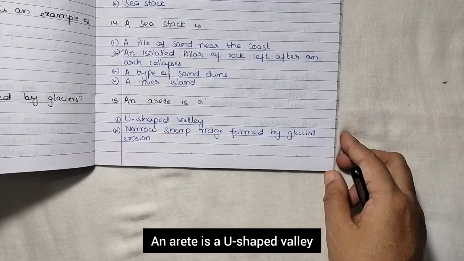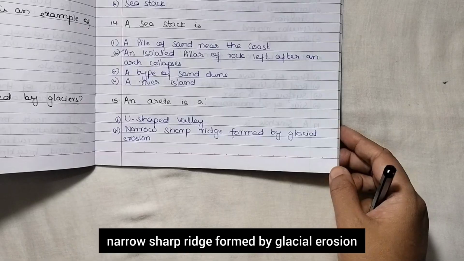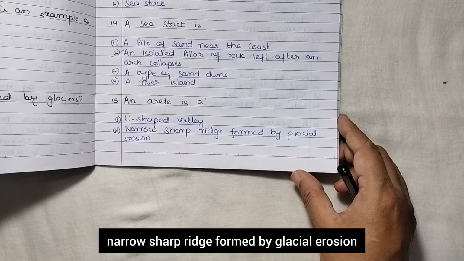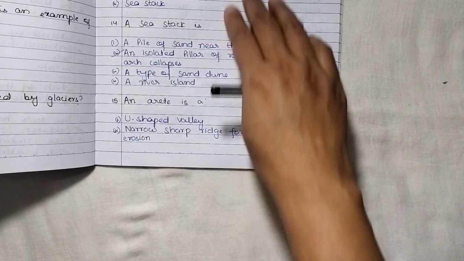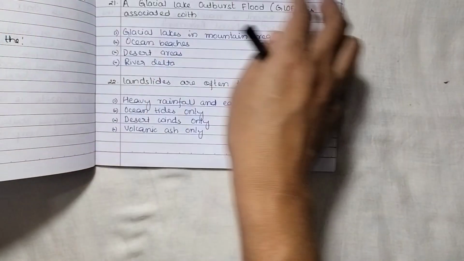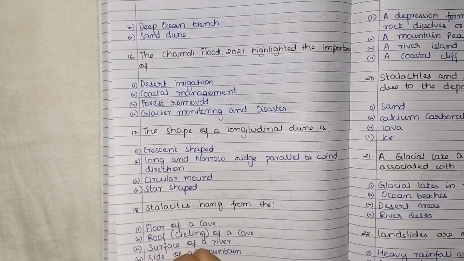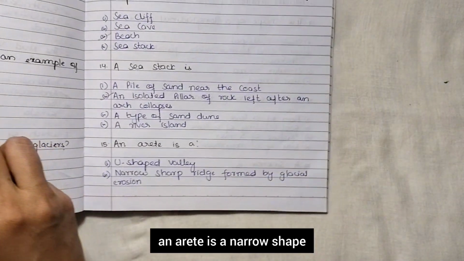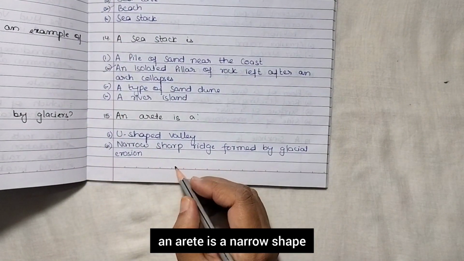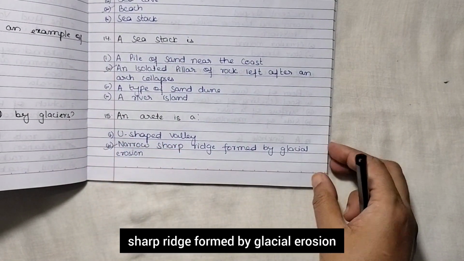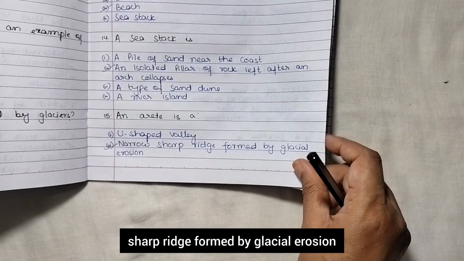An arête is a U-shaped valley, narrow sharp ridge formed by glacial erosion, deep ocean trench, sand dunes. So an arête is a narrow, sharp ridge formed by glacial erosion.